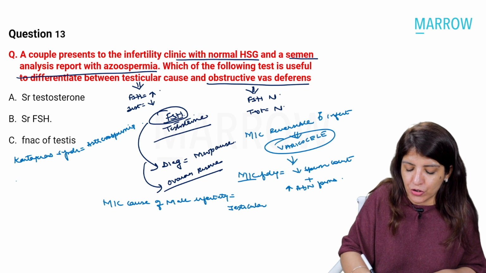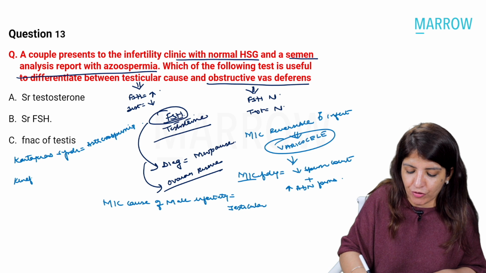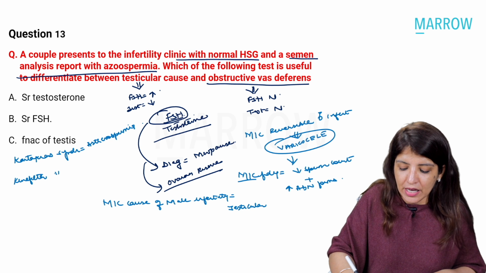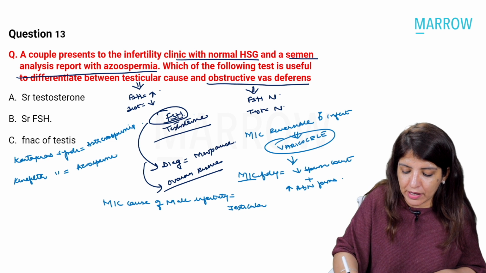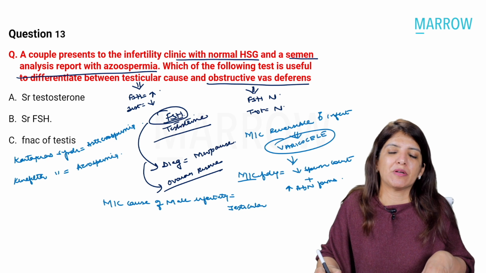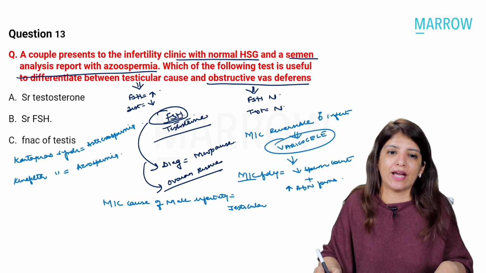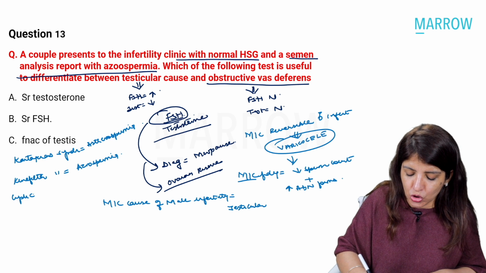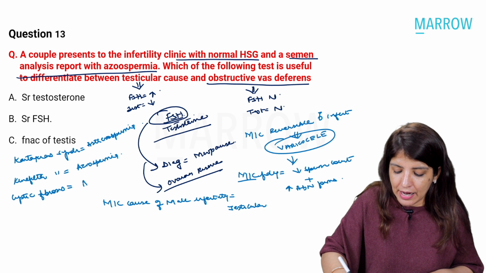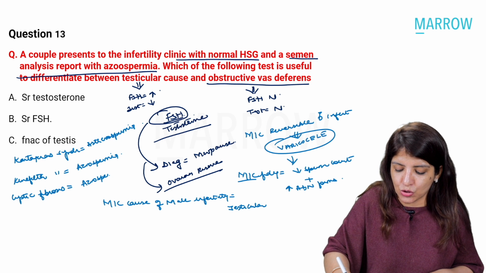What is the problem which you see in patients of Klinefelter syndrome? In Klinefelter syndrome, you get azoospermia. So the most common semen analysis abnormality in case of Klinefelter syndrome will be azoospermia. What will be the most common finding in cystic fibrosis patients? Again, it will be azoospermia.